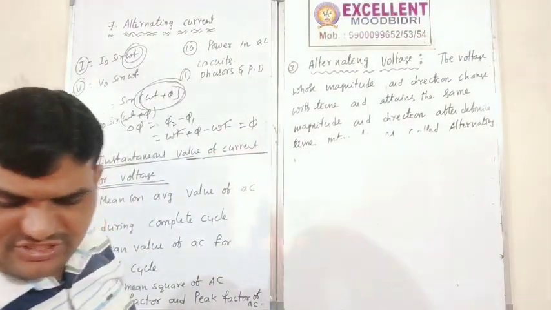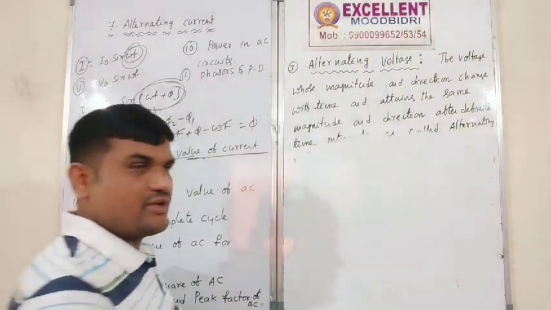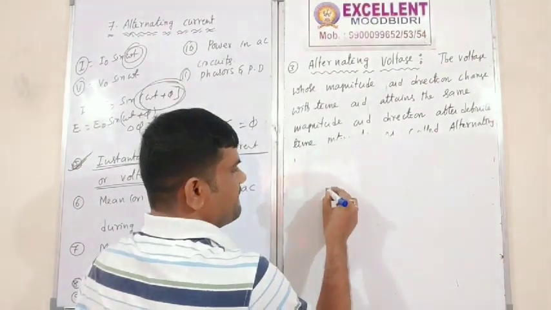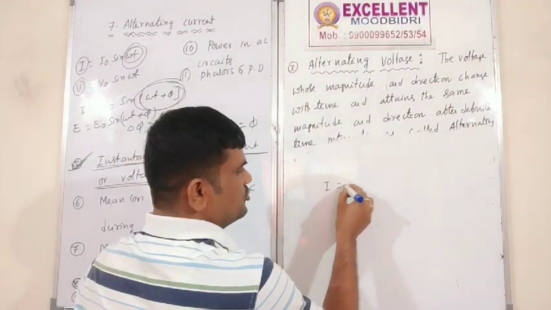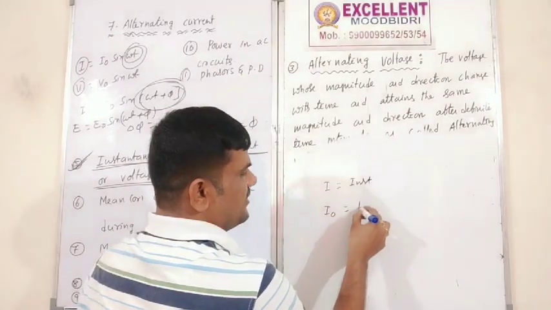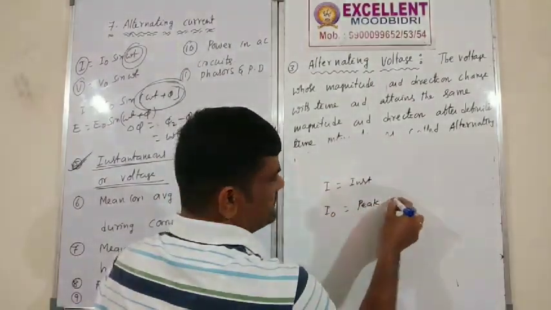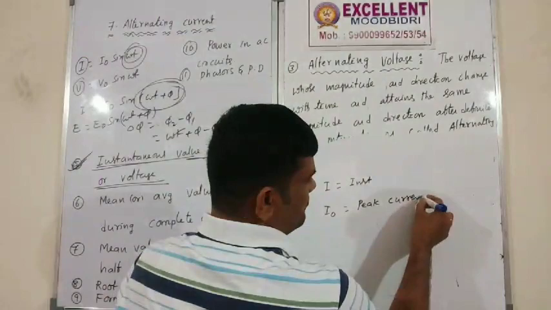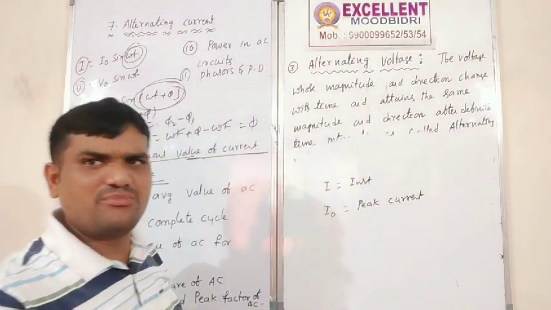As basic terms, these are important, and many important questions come from them. Remember here: I is the instantaneous current and I naught is the peak current. Peak current means maximum current.